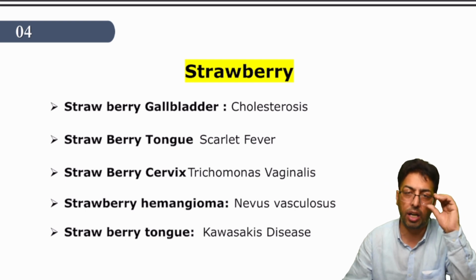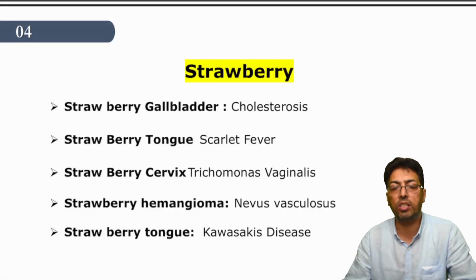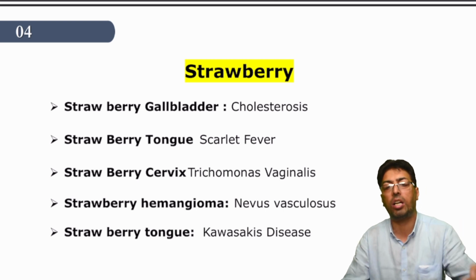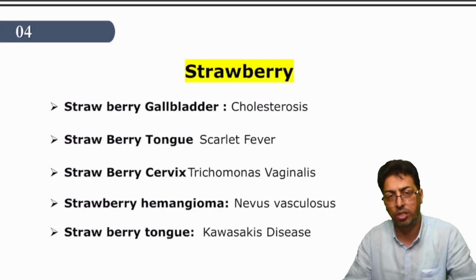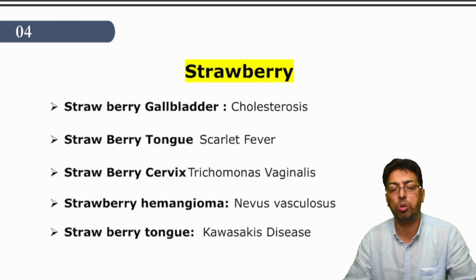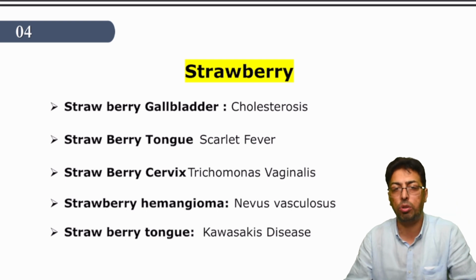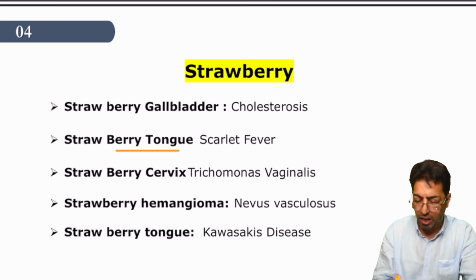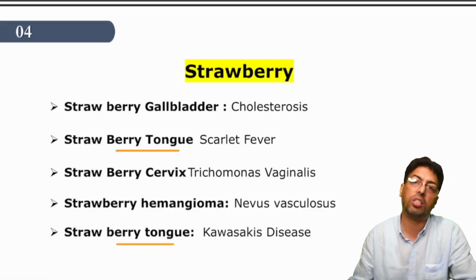Now, the strawberry tongue is not restricted to only scarlet fever. There is another pediatric entity, Kawasaki's disease, also known as mucocutaneous lymph node syndrome. In Kawasaki's disease, there are multiple features: desquamation of the skin, presence of coronary aneurysms, etc. But here also, there is the typical appearance of the tongue similar to scarlet fever, and that's why we call it strawberry tongue, both in Kawasaki's disease as well as scarlet fever.